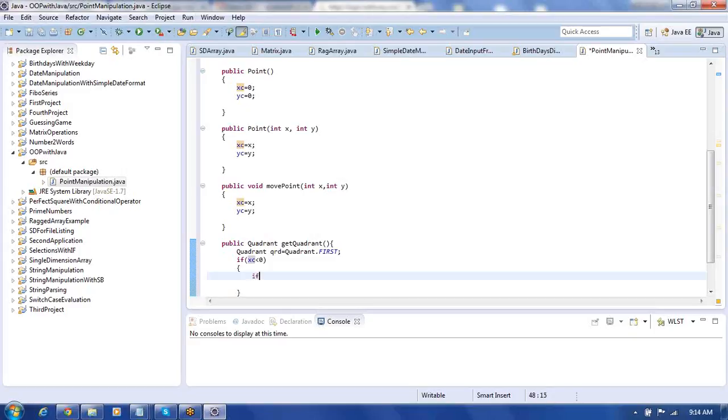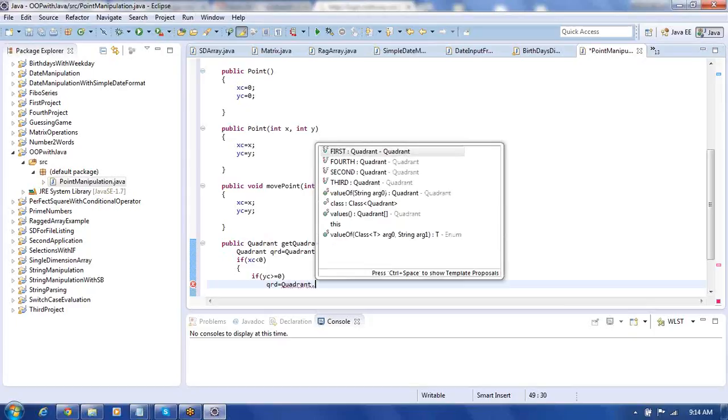Another if condition we can also use here. If yc is greater than or equal to 0, in such cases qrd equal to Quadrant dot second.